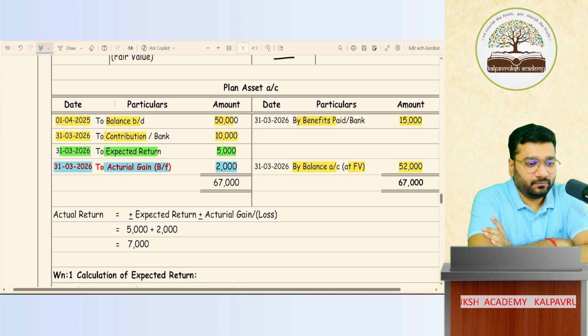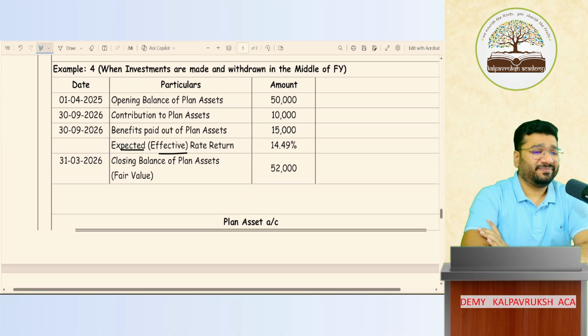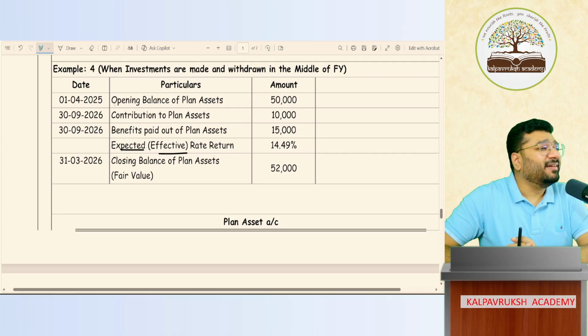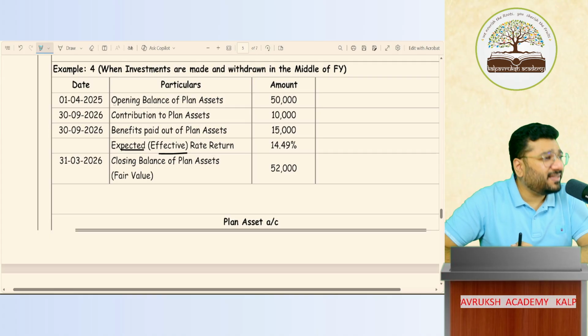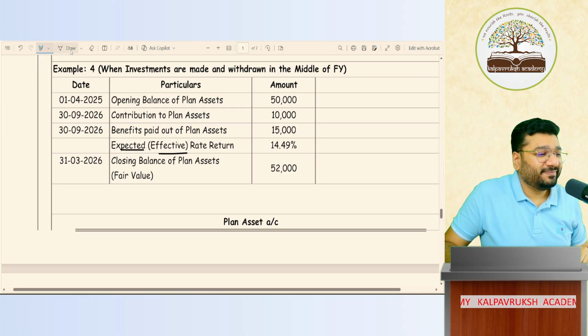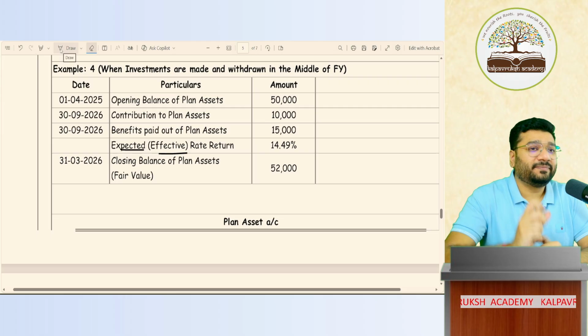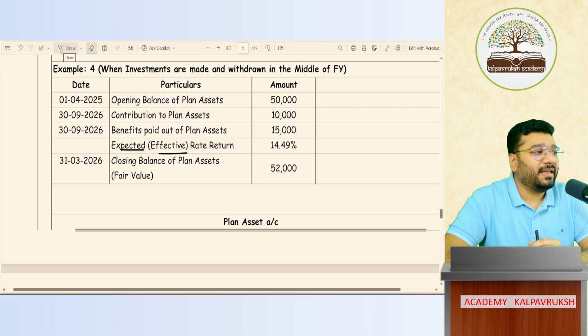Easy. Very easy. Since it is very easy, very low chances of this coming in exam. Masala is there. Where? Next example. Where will you cry? Next example. Where will tears come? Next example. Will watery tears come or red blood tears will come? It depends. Can I do it? Can we do it? Can I start? Okay.